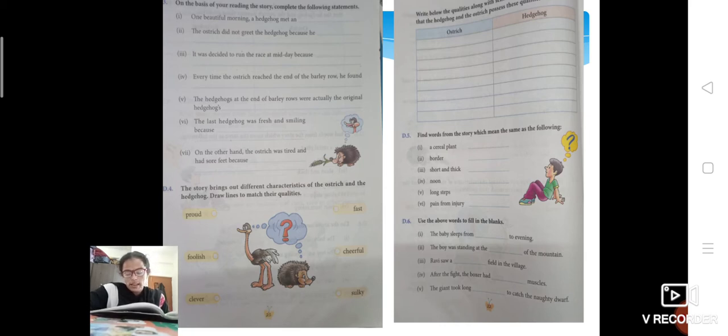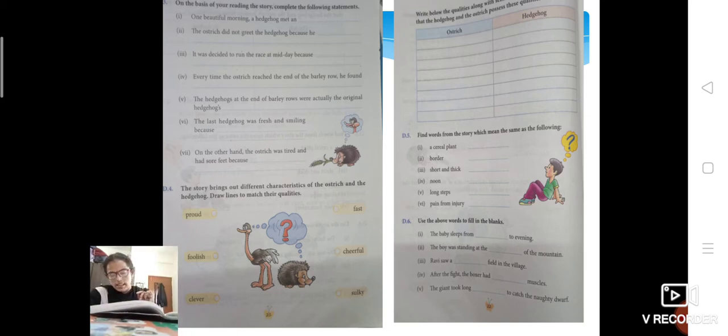And the one more is sulky. That we can write from the last sentence: he went away on his tired, sore feet and buried his head deep in the sand. These four lines you write under the ostrich. And the two qualities given for the hedgehog were clever and cheerful. For cheerful, on page number 19, he said to the ostrich in a cheerful voice. That also you can write.